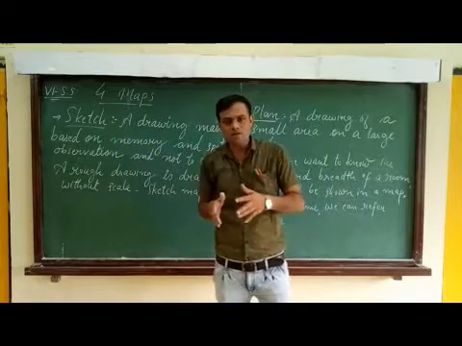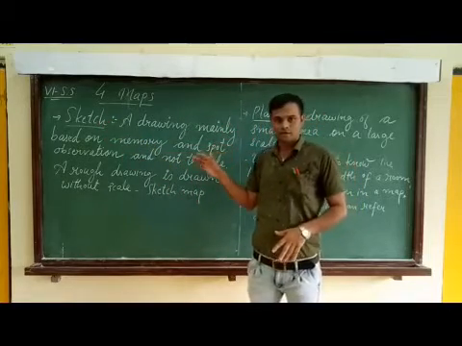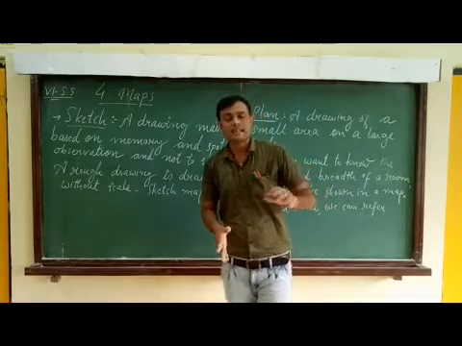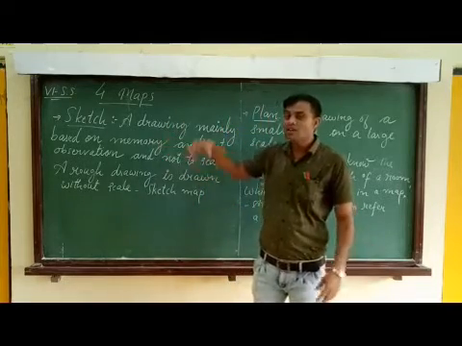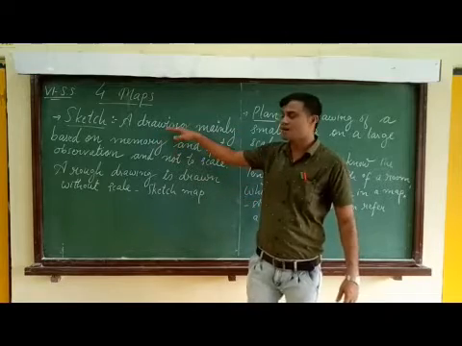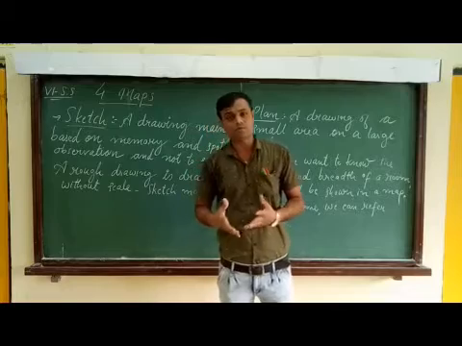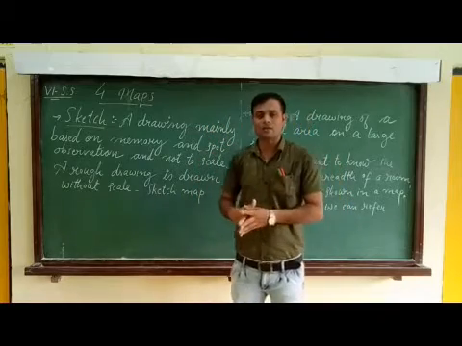That time we are not using the scale, like 5 centimeter is equal to 10 kilometers, etc. We only draw the sketch based on our memory, as well as sometimes on spot observation.